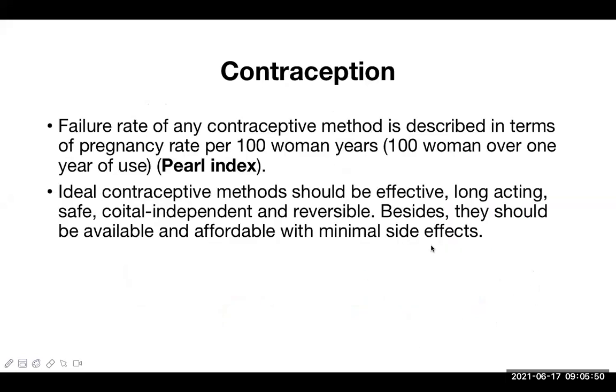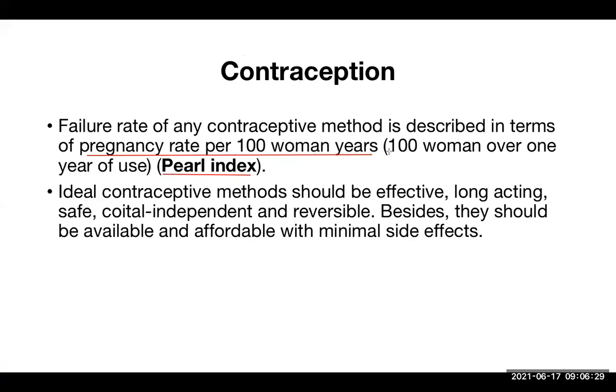Now, before we move further, let's talk about what is the failure rate of any contraceptive method. All contraceptives, or any types of contraceptive, are not perfect. There is always some amount of failure rate. So how do we talk about that failure rate of any contraceptive method? Now, this is done by Pearl index. Okay, Pearl index. Now, this Pearl index is described in terms of pregnancy rate per 100 woman years.